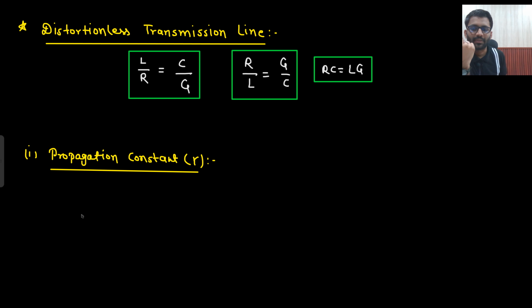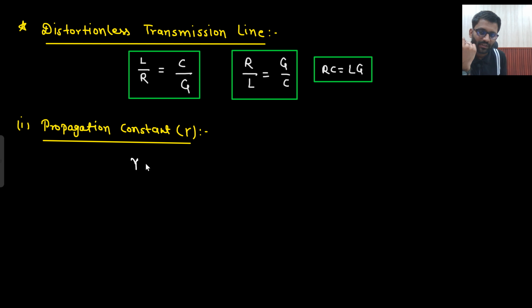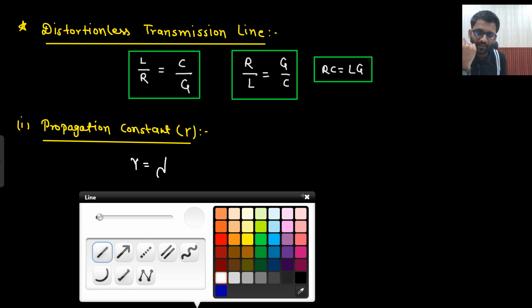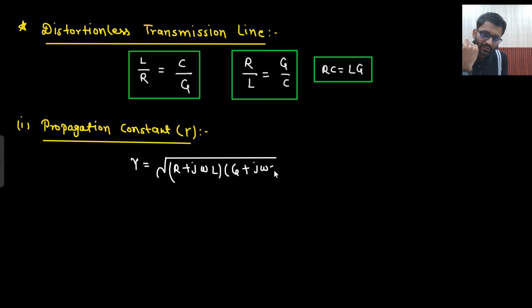Okay, now let's derive the expressions. So, the propagation constant. Let's write down the propagation constant. What was your propagation constant? Under root (R plus j omega L) into (G plus j omega C). What I can do, can I take R from here and G from here? Basically I am taking out R from here. So what you will get? 1 plus j omega L by R.